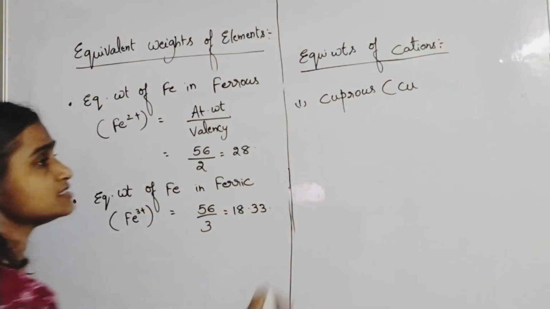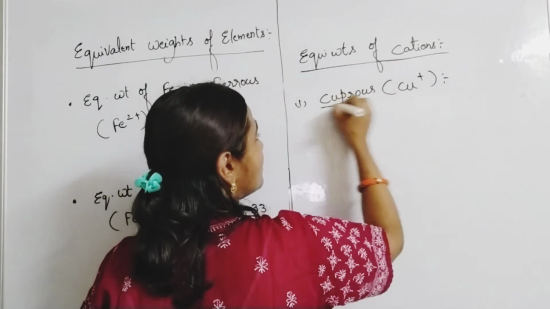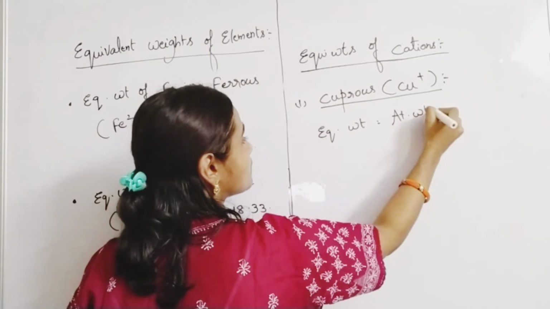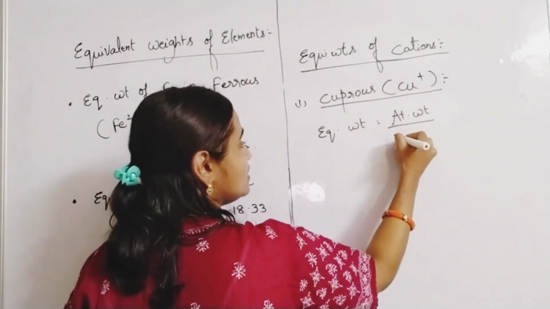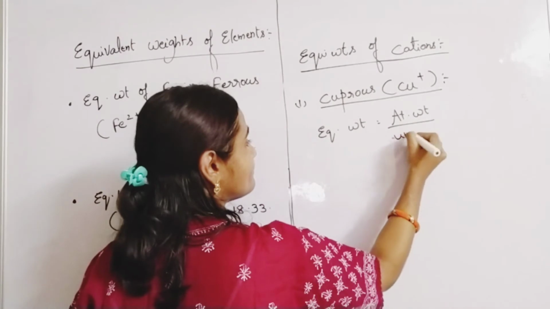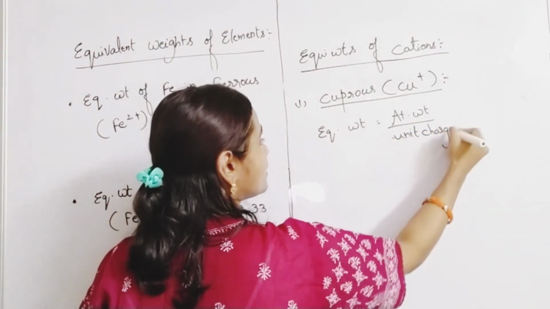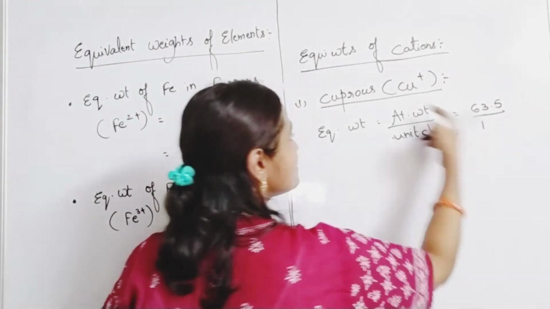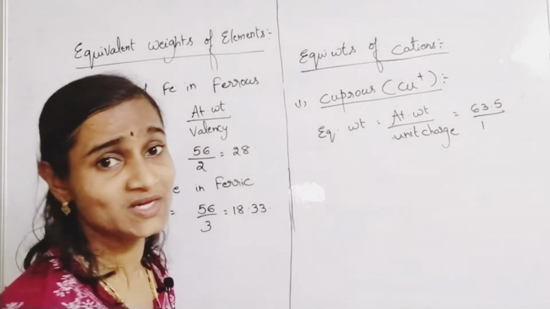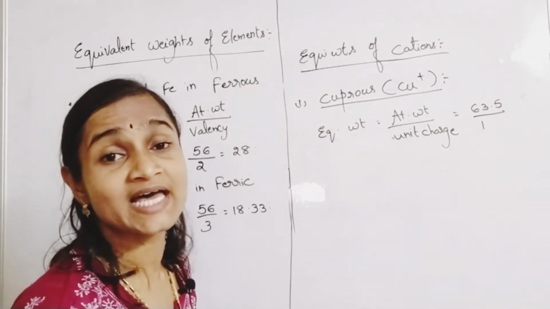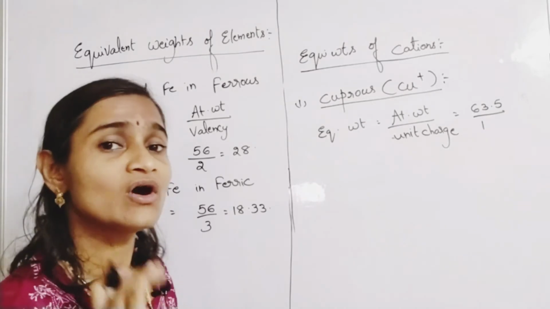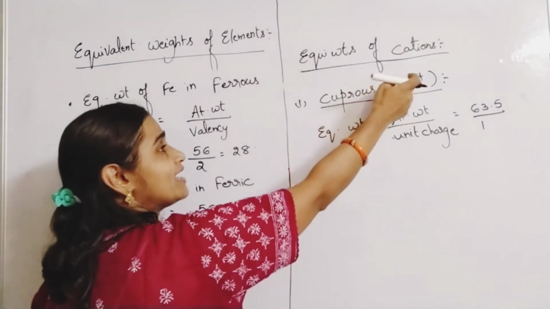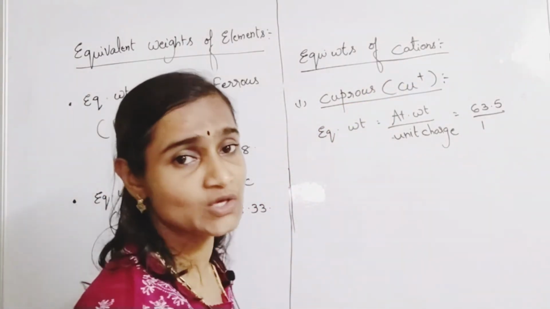For that, the equivalent weight is atomic weight of Cu by unit charge. The atomic weight of copper is 63.5, and for the Cu+ ion the charge is +1. Irrespective of the sign of the charge, we just keep the magnitude, the number. There is no need to keep any sign. Of course, cations are positively charged ions only.